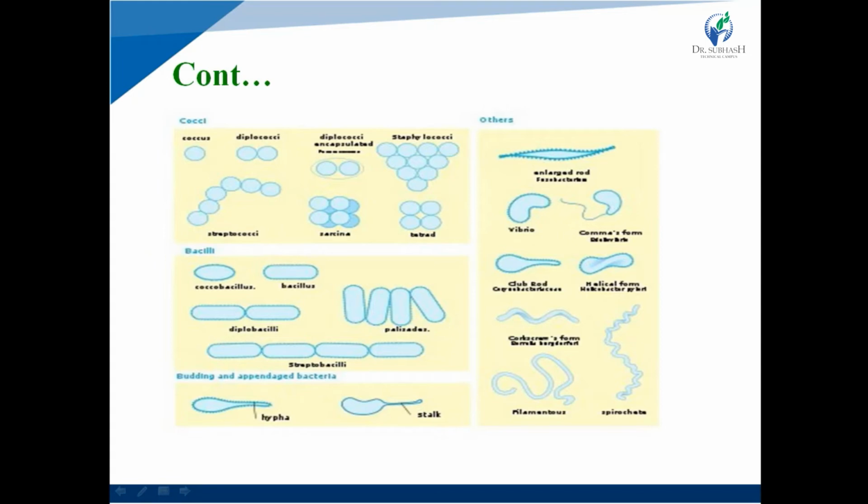Next one is bacilli. First is cocobacillus, which is round in shape. Second is bacillus. Next is diplobacilli, meaning bacilli present in pairs. Next is palisades, and the last one is streptobacilli.